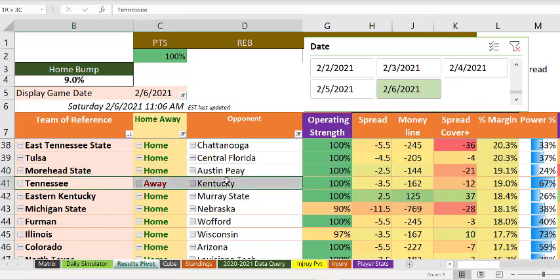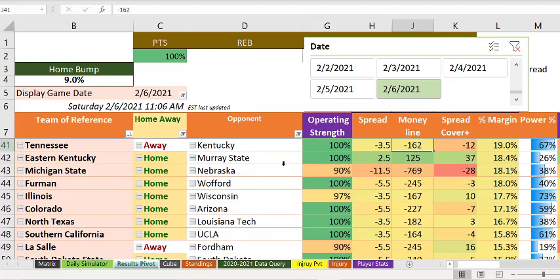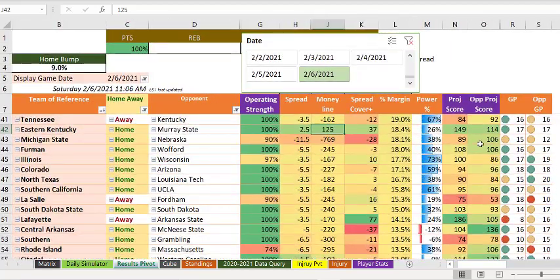This is an away game, but it's at Kentucky, an arena I've been to, which means Kentucky almost always loses. Tennessee should win that game. There's your Eastern Kentucky over Murray State game at plus 125. Is there anything we should worry about in that game in terms of games played? No, both teams have played 17 games. Yeah, it's projecting a score of 149 to 114.